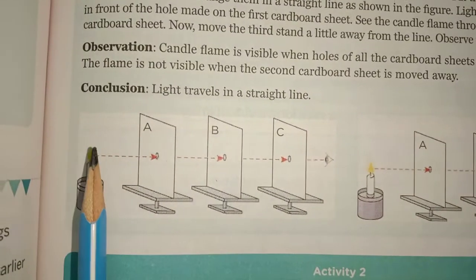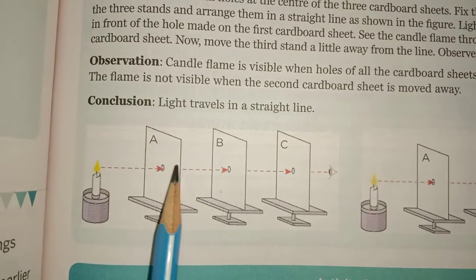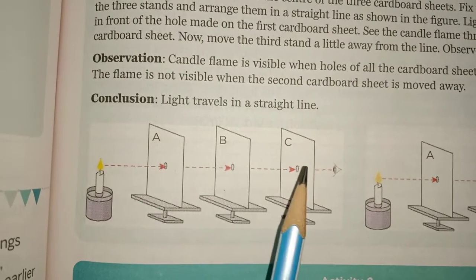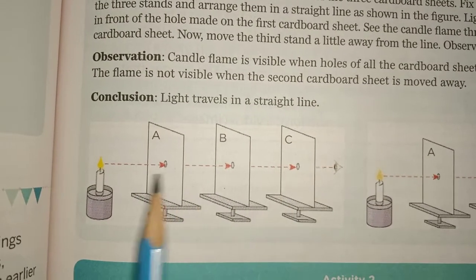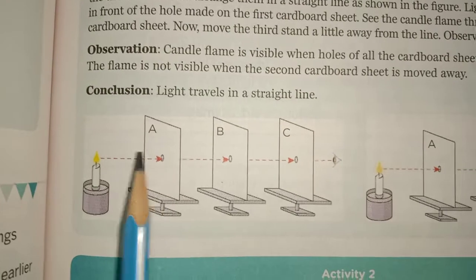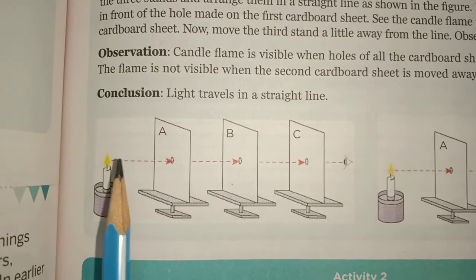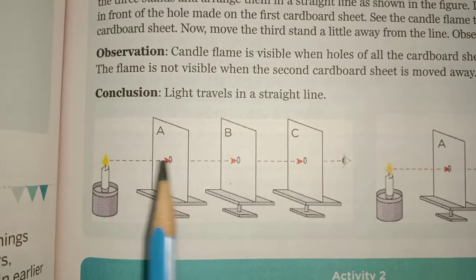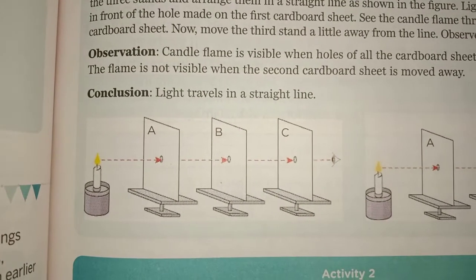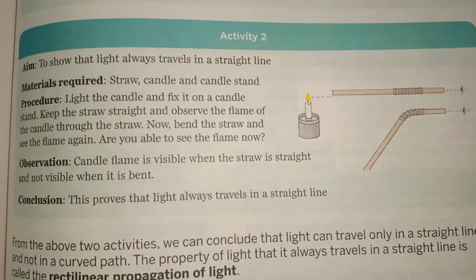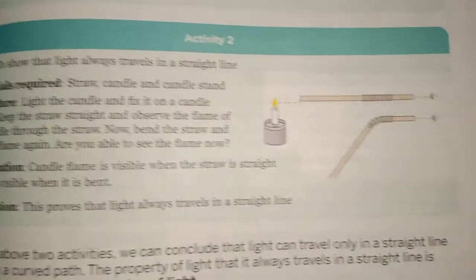In this case, light is going in a straight path and all the holes are aligned in a single line in this straight path of the candle light, so the candle is visible to this observer because the holes are aligned in a single path. Okay, with one more activity you can prove this phenomena.